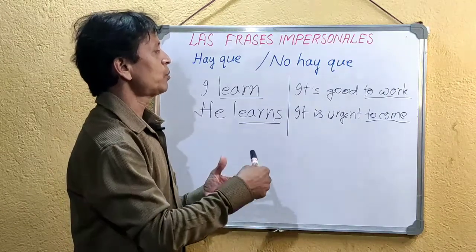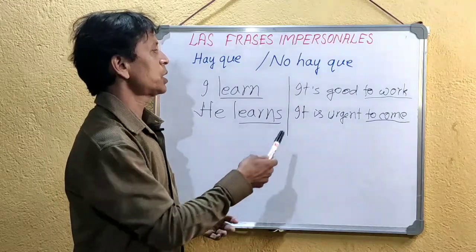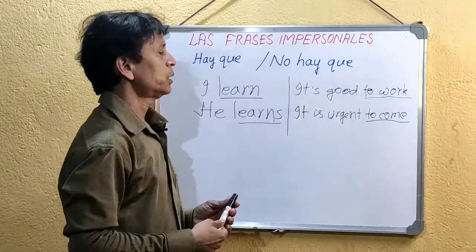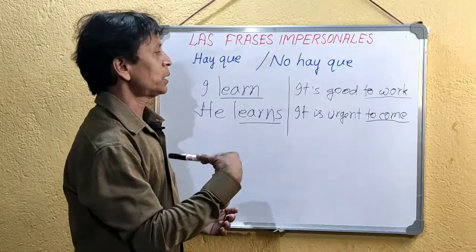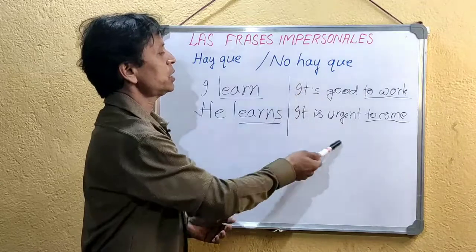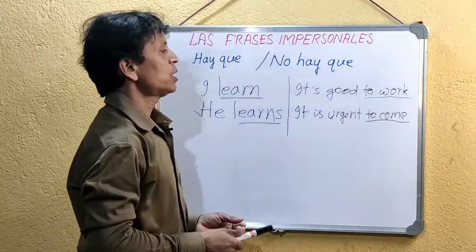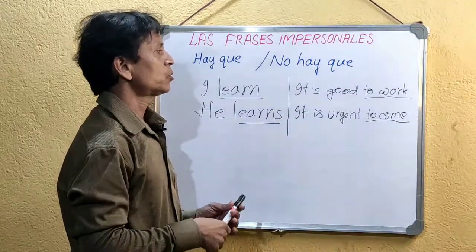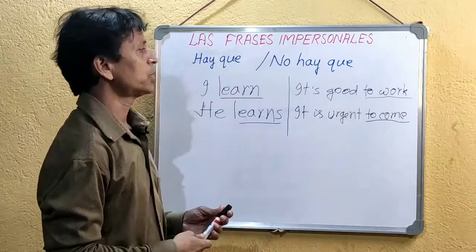In the form of a rule or suggestion, she says it is good to work. So mother is indicating that it is good for me to work. This kind of sentence can be used indicating any subject. This is called an impersonal sentence.